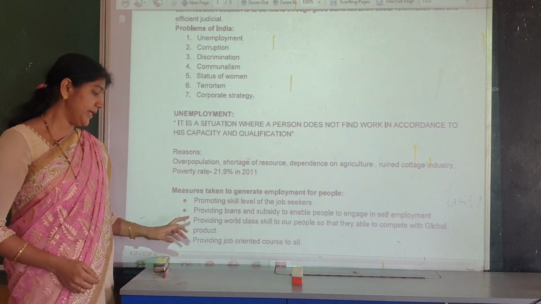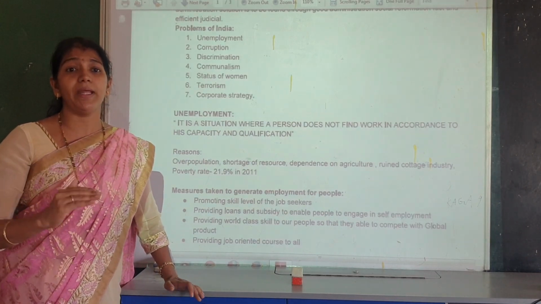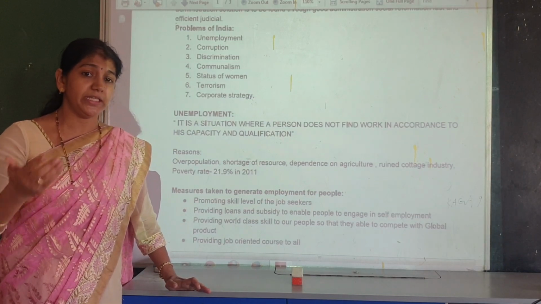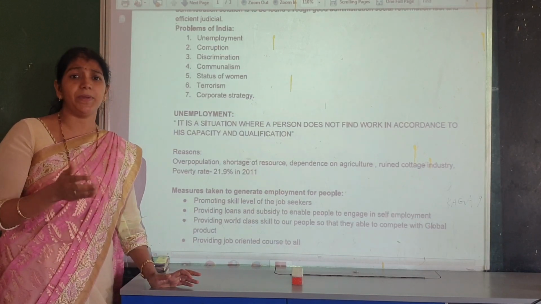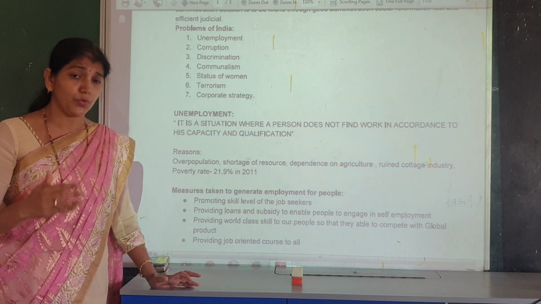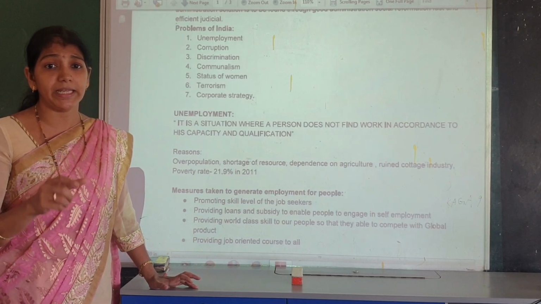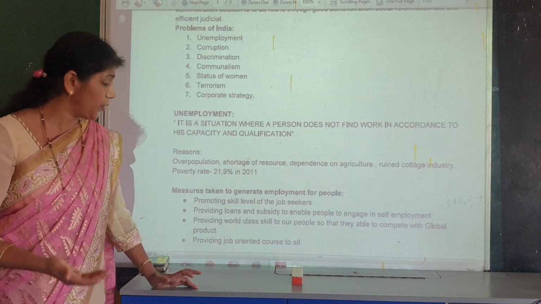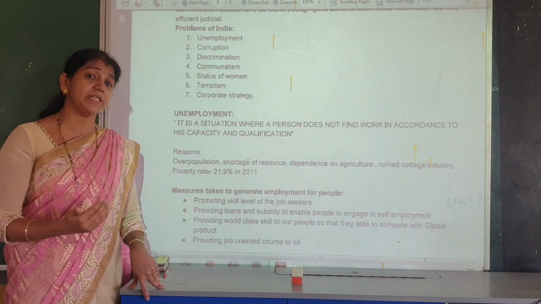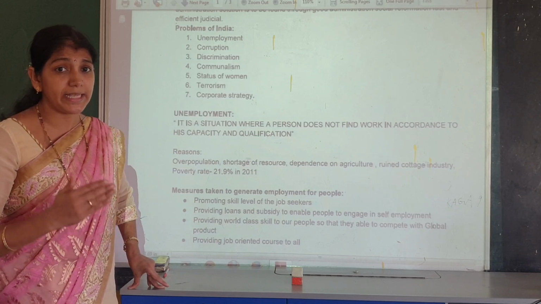Second, providing loans. Why providing loans? It encourages self-employment opportunities. In village areas or city areas, the people are skilled and want to start their own job or own employment. So self-employment should be encouraged by the government by giving some loans, and sometimes subsidies are also given to the people so they can start their own self-employment.